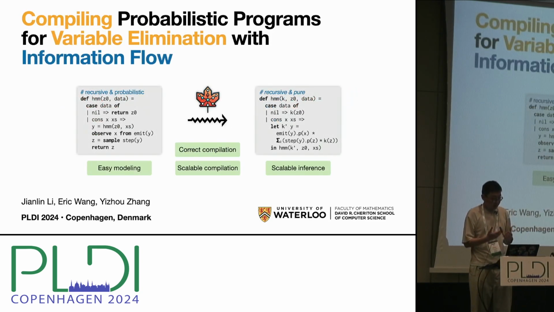To conclude, we have presented a compiler for Maple that uses information flow typing for variable elimination. And the payoff is that Maple allows useful recursive models to be expressed in a functional and recursive style, while enabling sound and scalable inference for a broad class of these programs.